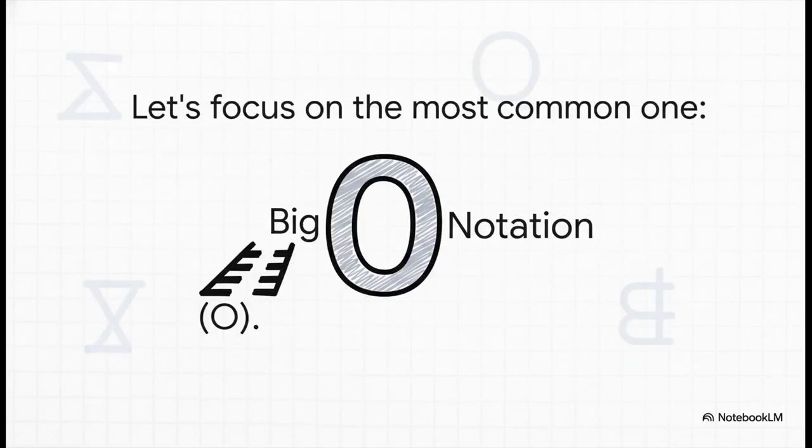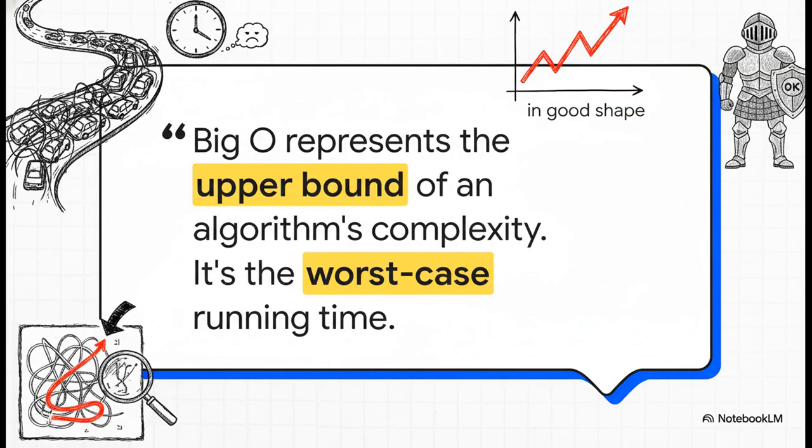Now, there are a few of these notations, but there's one that completely dominates the conversation. It's the one you're going to hear 99% of the time, and it's called Big O notation. You'll see it written as a big capital O. So here's the absolute most important thing to understand about Big O. It always describes the worst-case scenario. Think of it like planning your commute. You don't plan for a Sunday morning with no traffic. No, you plan for rush hour on a Friday when everything is a total mess. Big O is about planning for the worst possible traffic.